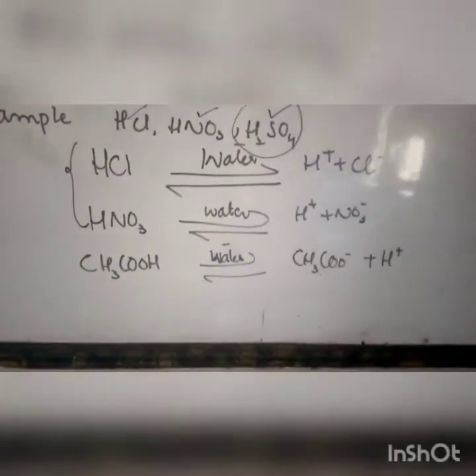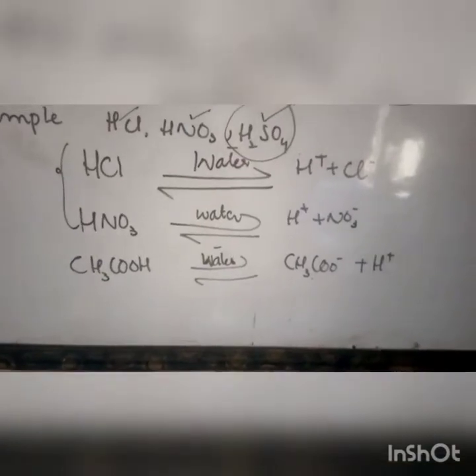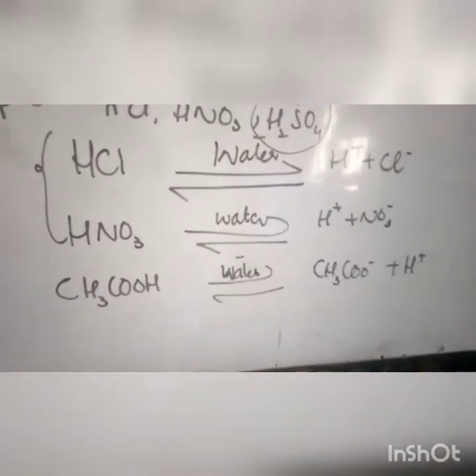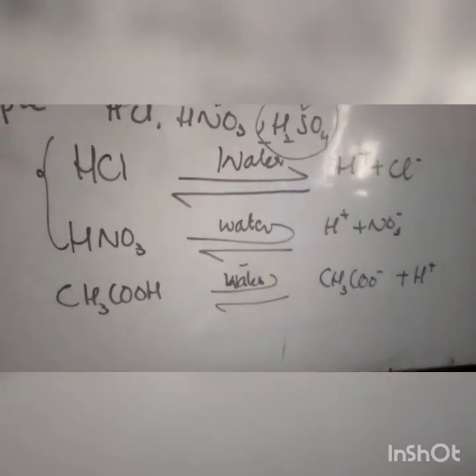The third one is acetic acid. You are familiar with acetic acid, which is used as a flavoring of food; in the previous classes you have studied about it. It's an organic acid. And organic acids are usually mild acids because they are found in lime, in oranges and in unripe fruits, and artificially we use it as vinegar.